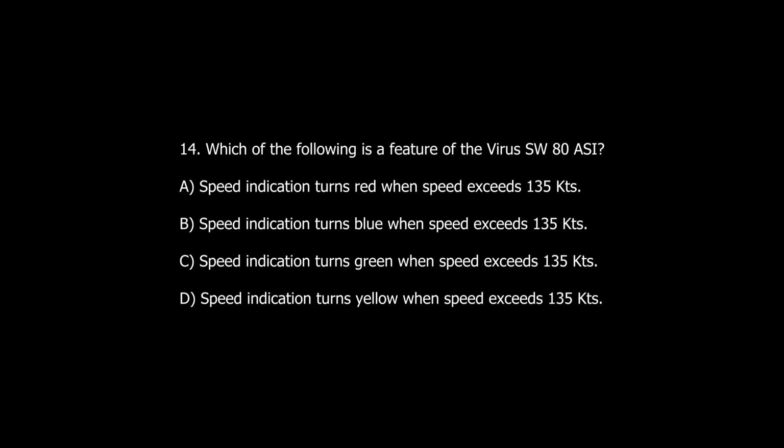A. Speed indication turns red when speed exceeds 135 knots. B. Speed indication turns blue when speed exceeds 135 knots. C. Speed indication turns green when speed exceeds 135 knots. D. Speed indication turns yellow when speed exceeds 135 knots.